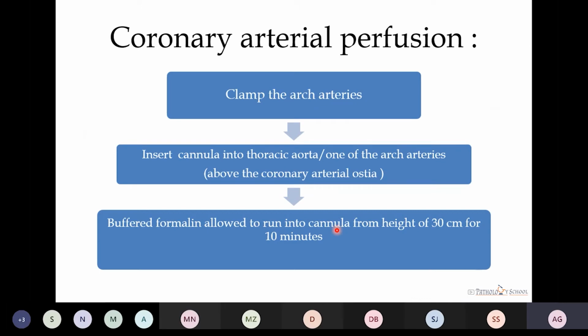Similarly, we do the coronary arterial perfusion. For that, we clamp the arch arteries, insert the cannula into the thoracic aorta or one of the arch arteries, but we make sure that it is above the coronary arterial ostia. Now, the buffered formalin is allowed to run into the cannula from the height of 30 centimeter, and usually the process takes 10 minutes to complete. It also helps in maintaining the normal circular contour of the blood vessels.